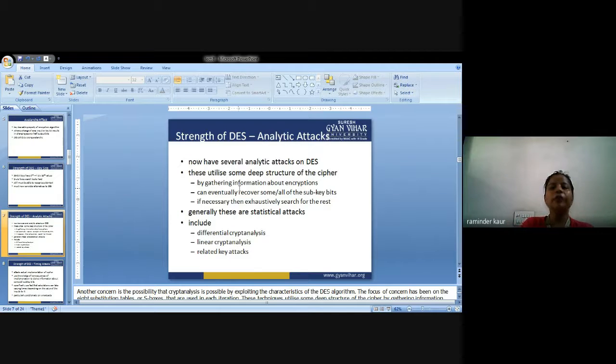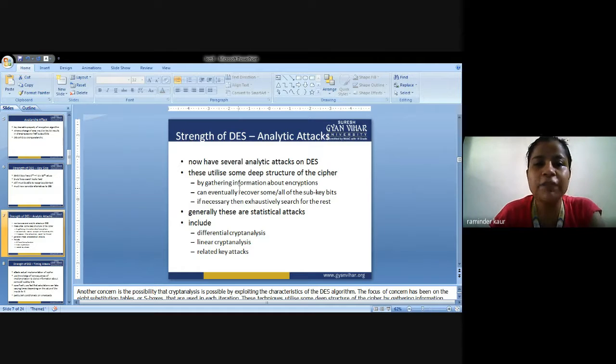Now, strength of DES in terms of analytic attacks. How does DES show its strength when any analytic attack is performed on the DES? Now, we have several analytic attacks on DES.